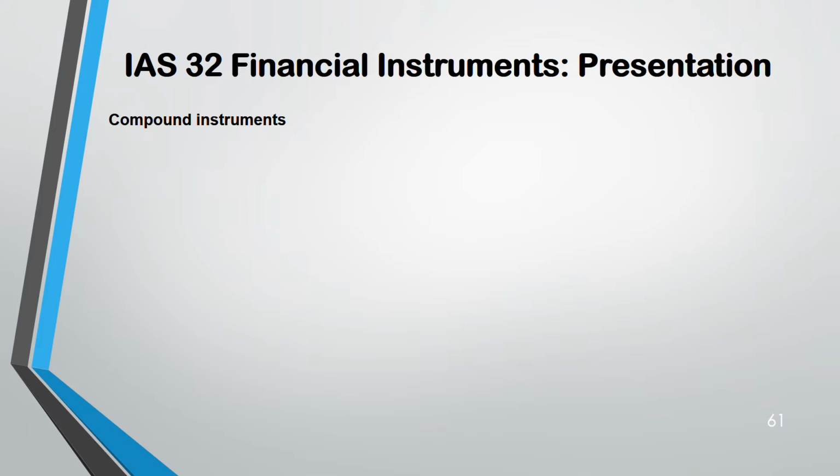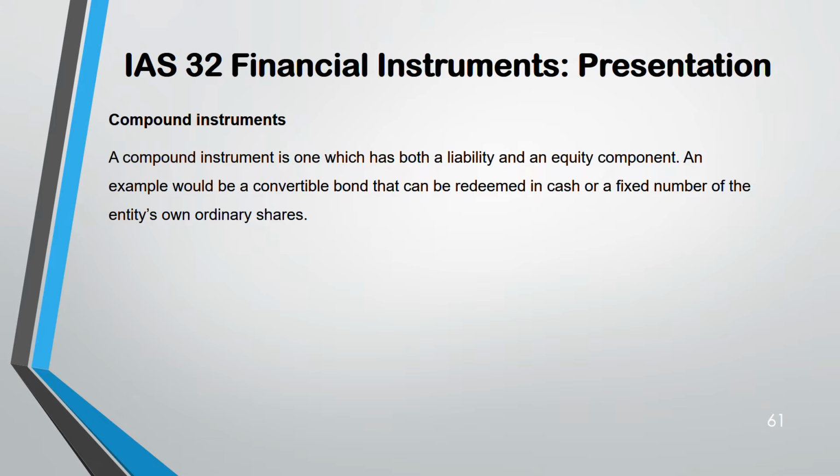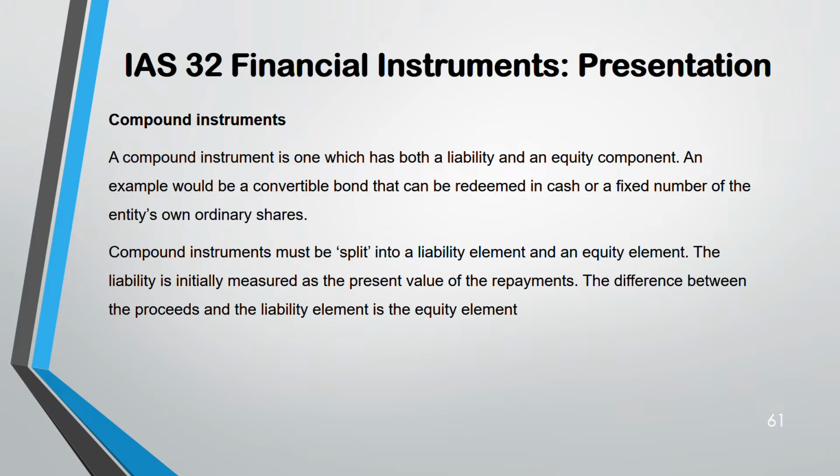Coming to compound instrument. Compound means it has both the features of debt and equity in one instrument only. You have to separate them into equity and debt components separately. Examples of compound instruments are convertible bonds. A bond you can convert to shares later on, either into a fixed number of shares or in cash. Now, so split into liability and equity. First, split into the liability component because the balance is then the equity component. Liability component is the present value of repayment.